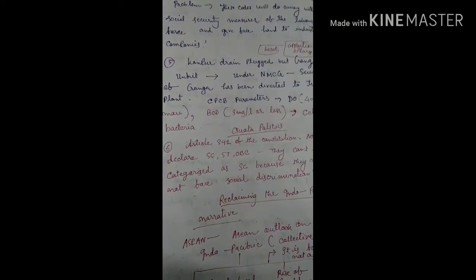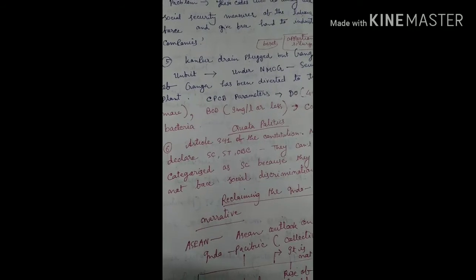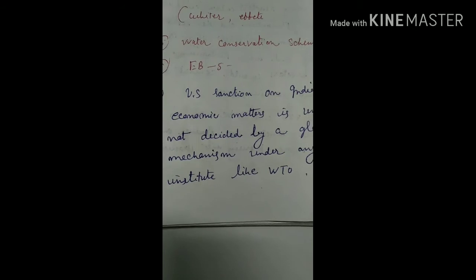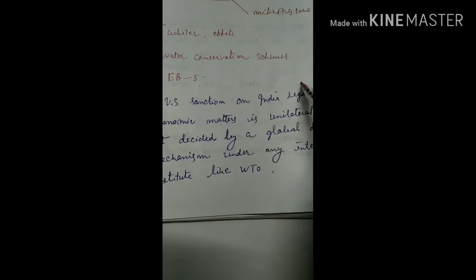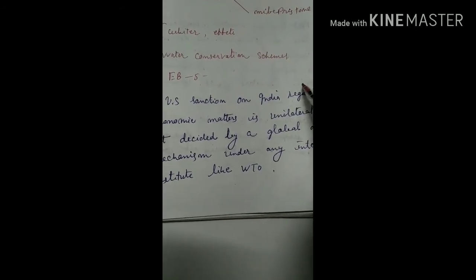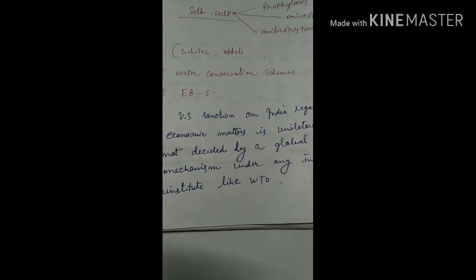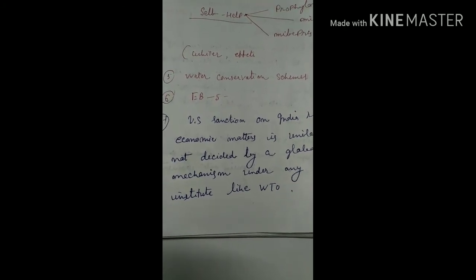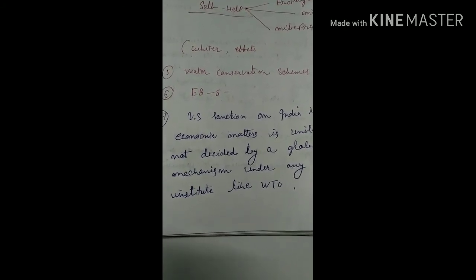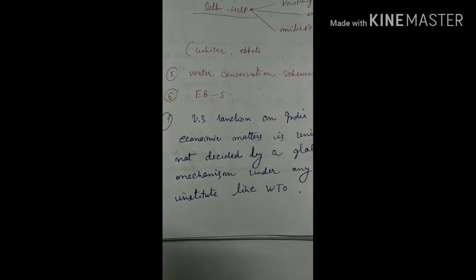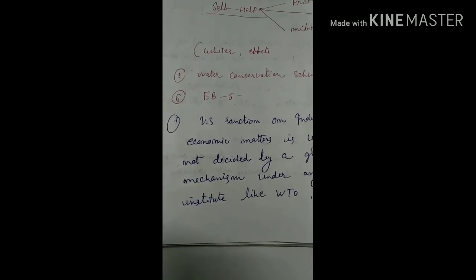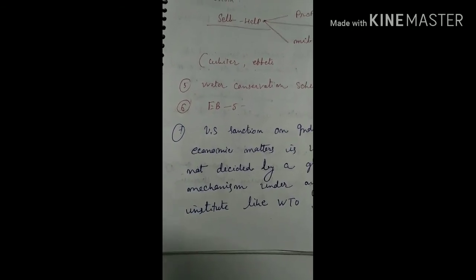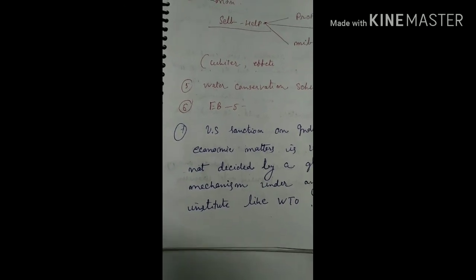In that way, while we prepare notes, we have to give our insight into the article. I want to point out another example. This article from the opinion page consists of more than 1000 words, right? But the essence of the whole article is imbued in only one or two lines, so we have to recover that line. This article is regarding the US sanction on India, and the whole view of the article is that this sanction imposed by the United States on India is unilateral, but the whole concept is incorporated in one line.